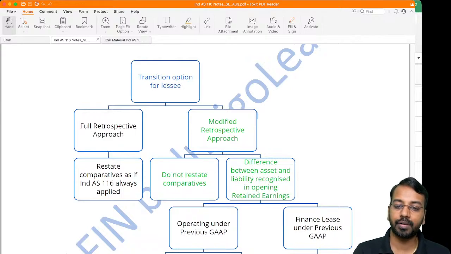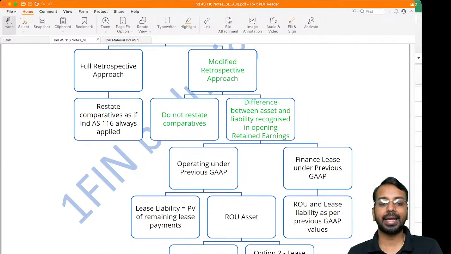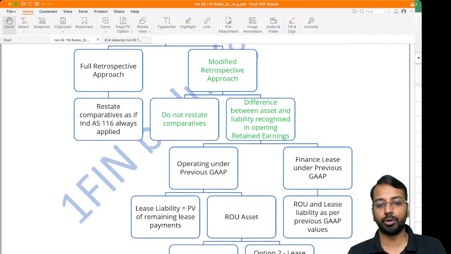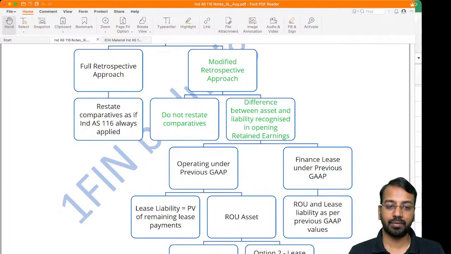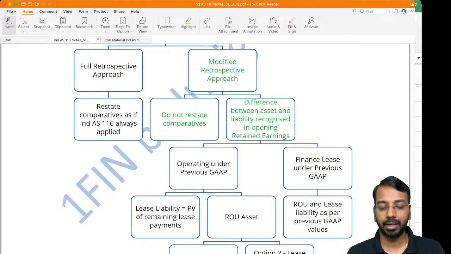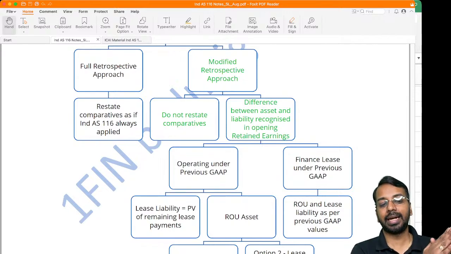What is the meaning of modified retrospective approach? In case of modified retrospective approach, you will not go back and restate comparatives as if Ind AS 116 was always applied. What you will do is difference between the asset and the liability recognized, you will adjust in the retained earnings. So first one, you will do a full retrospective approach, go back, restate it fully. Second approach is modified retrospective approach, where you will not go back and do an original date application.